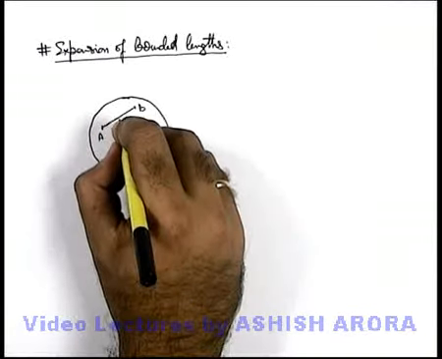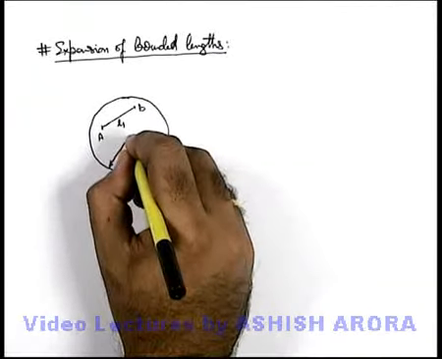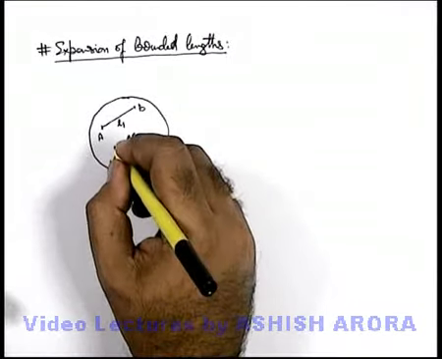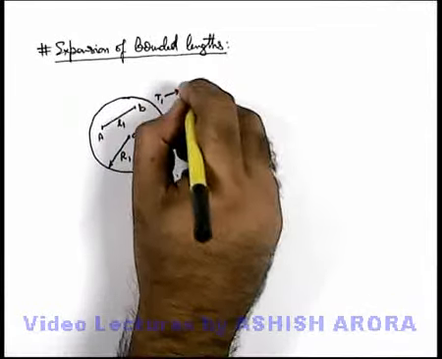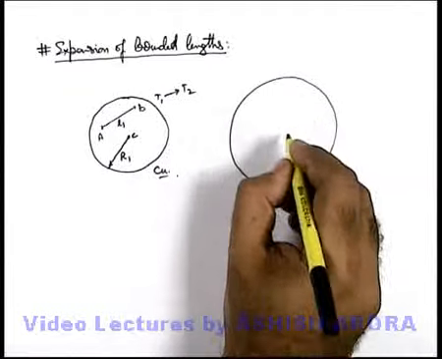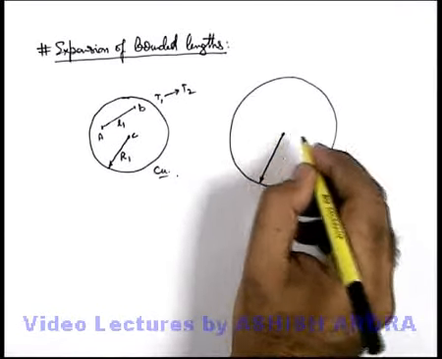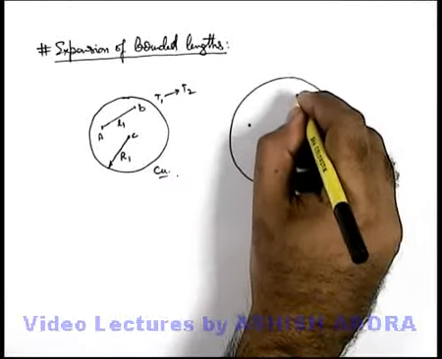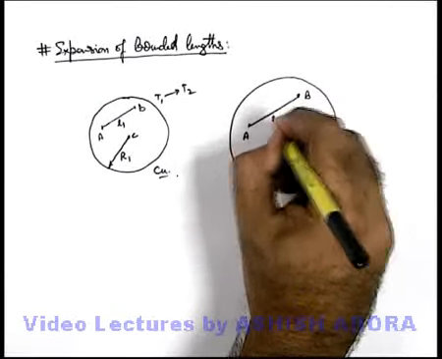Say its length is L1 and the disc has a radius R1. So R1 is the distance from center of disc to its periphery. In this situation, if we increase the temperature of this disc from T1 to T2, obviously on increasing temperature, the size of disc will increase. If the size is increased, the radius of disc will also increase from R1 to R2, and the separation between points A and B will also increase from L1 to L2.